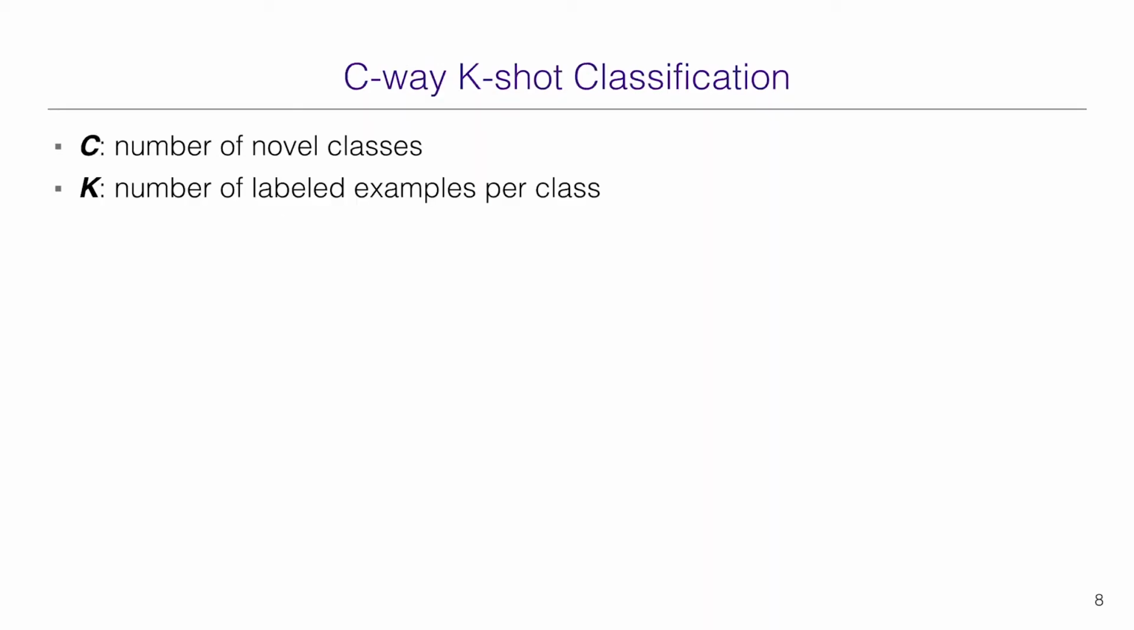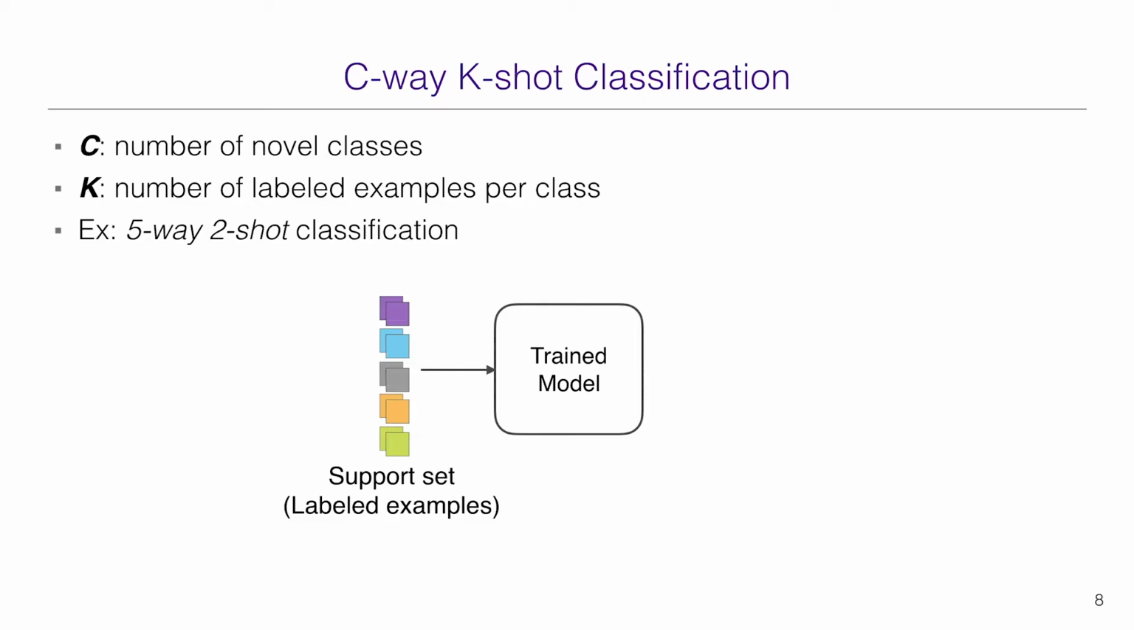set. The ability of a model to perform few-shot learning is typically measured by its performance on C-way K-shot classification task, where C represents the number of novel classes and K is the number of labeled examples per class. Here is an example of 5-way 2-shot classification, where a color represents a class. The task is to label a query with one of the 5 class labels, given 2 labeled examples per class.